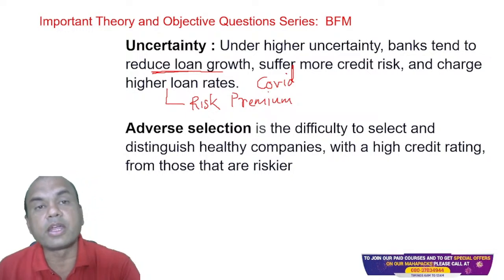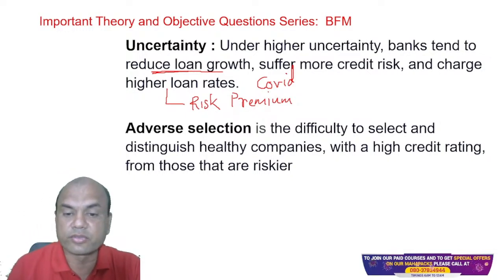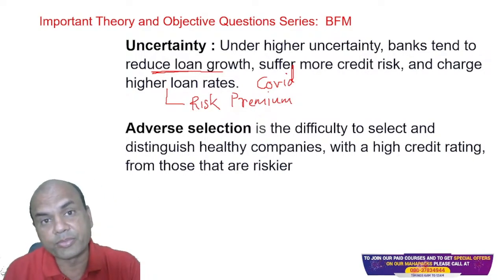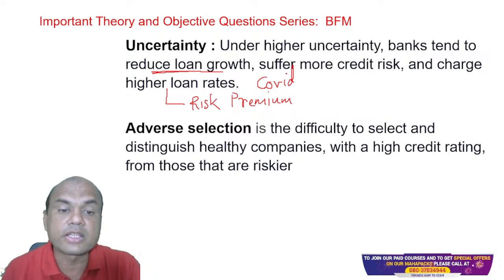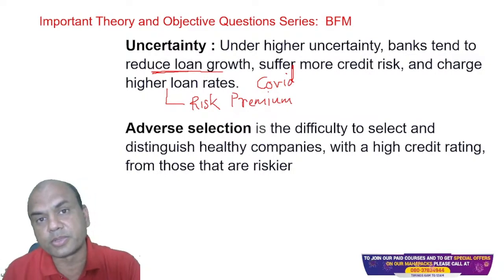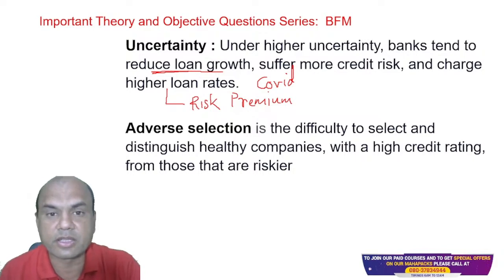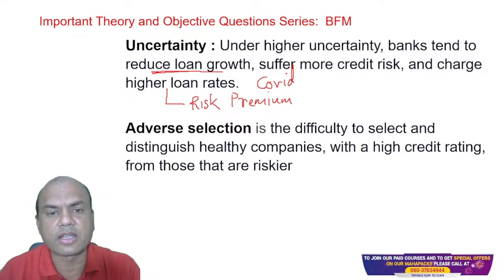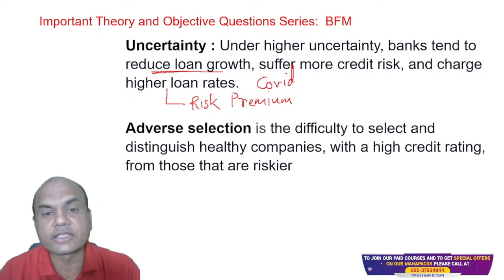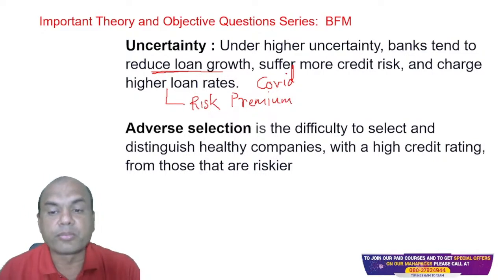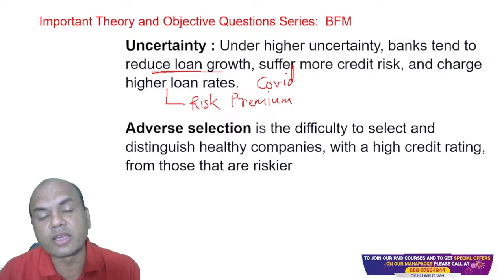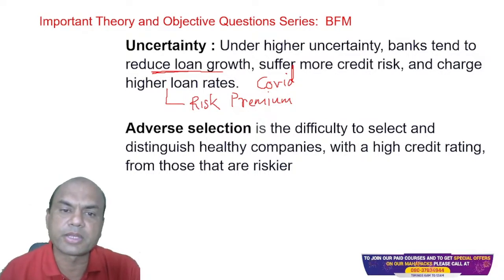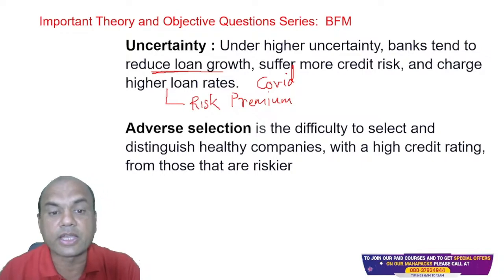You get this from the rating agencies nowadays. You can solve this problem using rating agencies, like CIBIL and CRISIL. These companies give ratings to various companies, the big players like Reliance or Tata, and ratings can be given to smaller companies also. So the difficulty of selecting a healthy company from the riskier company is known as adverse selection.